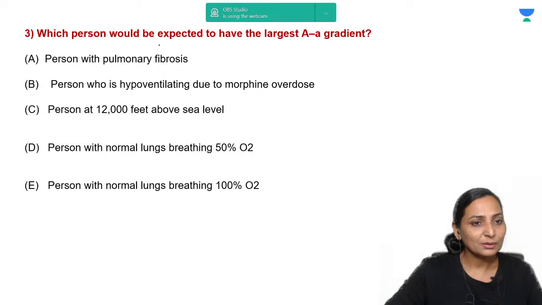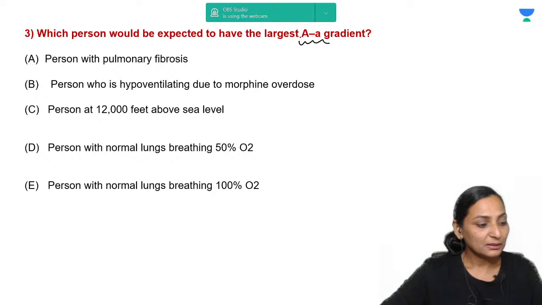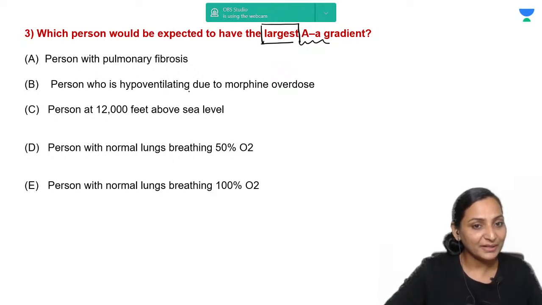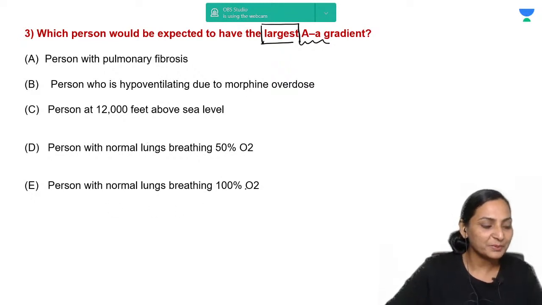Which person would you expect to have the largest alveolar arterial oxygen gradient? The options are: a person with pulmonary fibrosis, a person who is hypoventilating due to morphine overdose, a person at high altitude, that means 12,000 feet above sea level, a person with a normal lung breathing 50% oxygen, or a person with a normal lung breathing 100% oxygen.